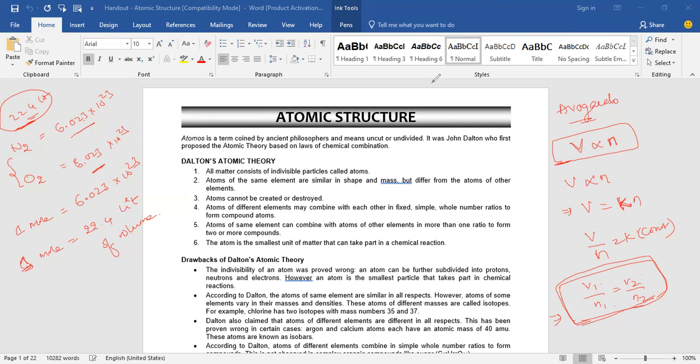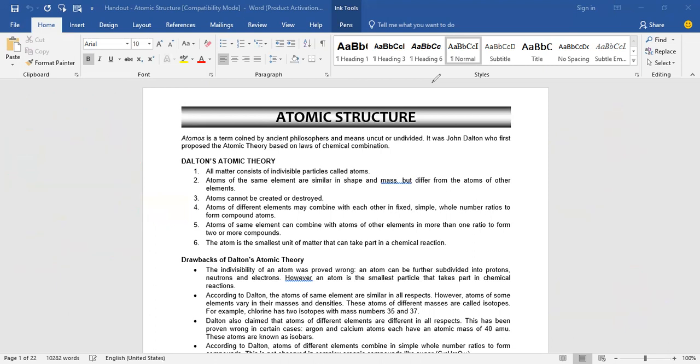Okay. Yes, sir. Can I erase this writing part? Yes, sir. Okay. Now tell me the definition for element and compound.